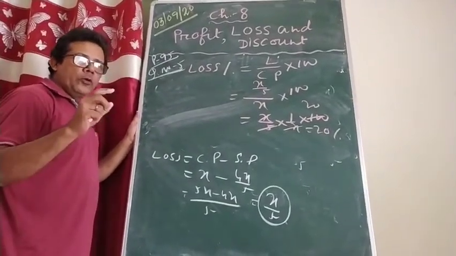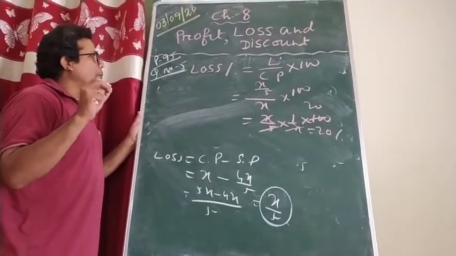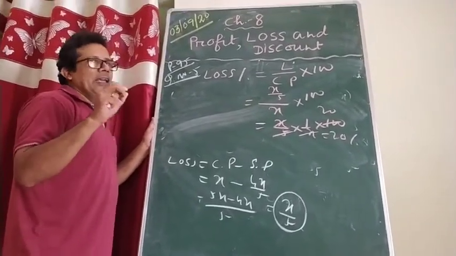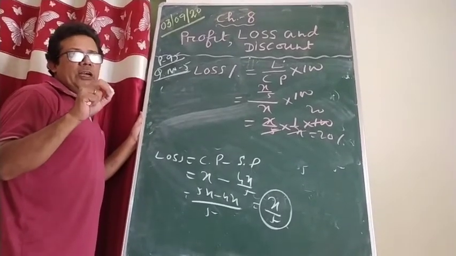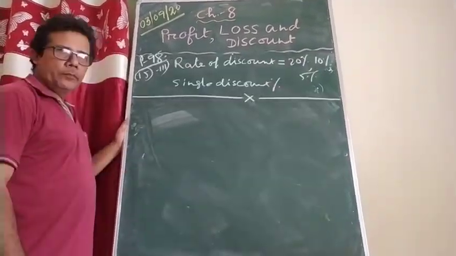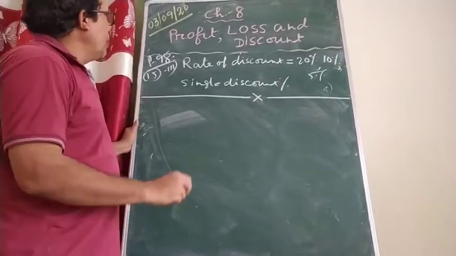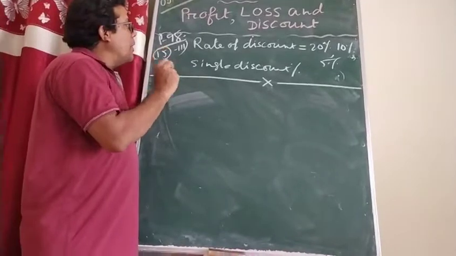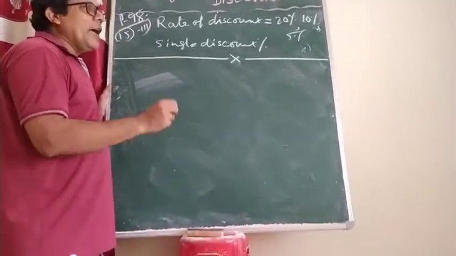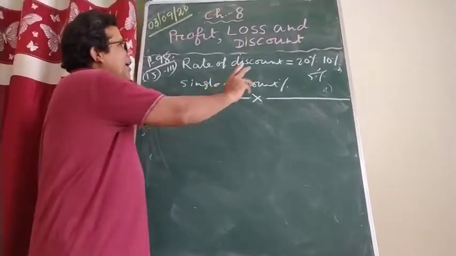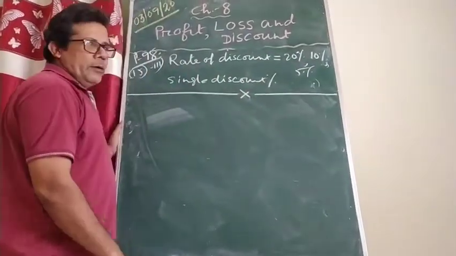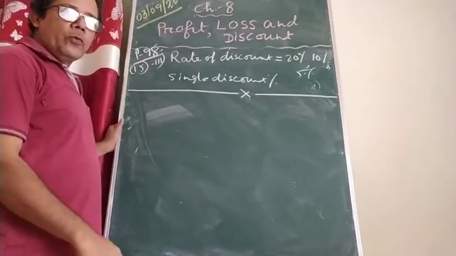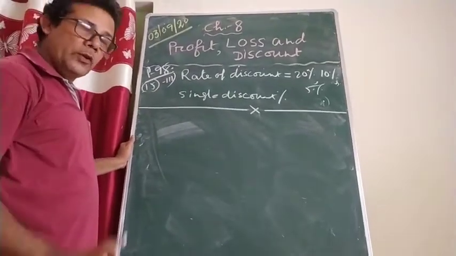Now I am going to solve one more problem based on mark price and discount, and then it is your duty to revise this chapter properly. This is a very important problem, please try to understand it. What is given in the question? Three successive discounts are given, and you have to convert them into a single discount percent.